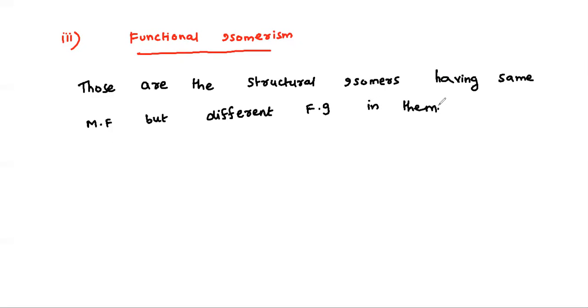Okay, let's have an example. CH3CH2OH. Another compound CH3OCH3. What is the functional group of this compound? Here it is alcohol.